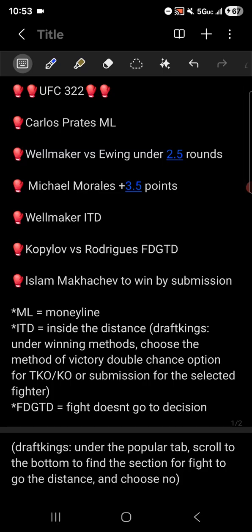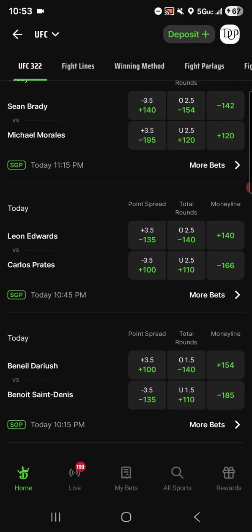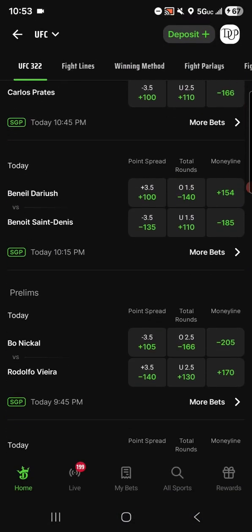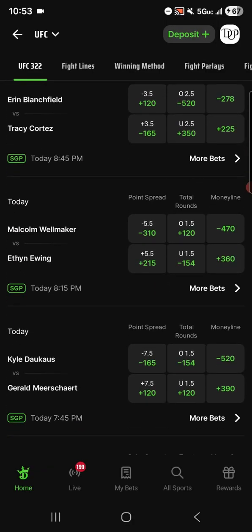We have Wellmaker versus Ewing under 2.5 rounds, okay? So let's go back into our DraftKings app, and I know Wellmaker's on the prelims, so let's scroll down a bit. All right, we got Malcolm Wellmaker versus Ethan Ewing in the middle of our screen here. And I'm looking at total rounds, and it says over 1.5, under 1.5. So what am I supposed to do? I want 2.5. How do I bet 2.5?